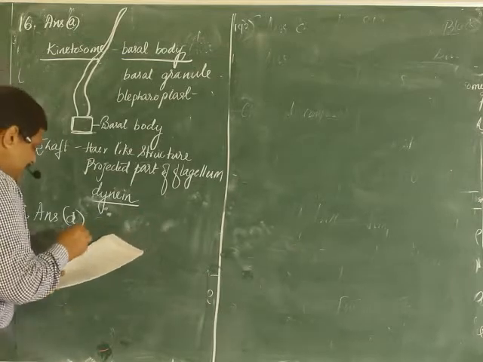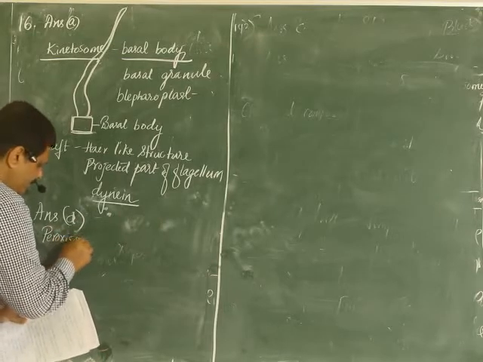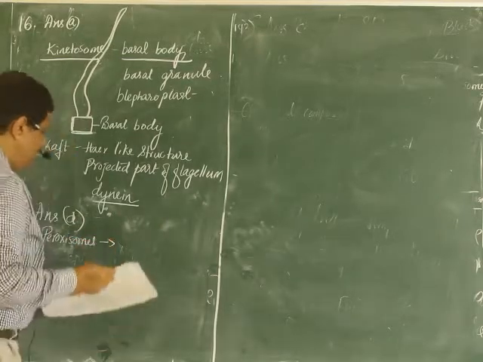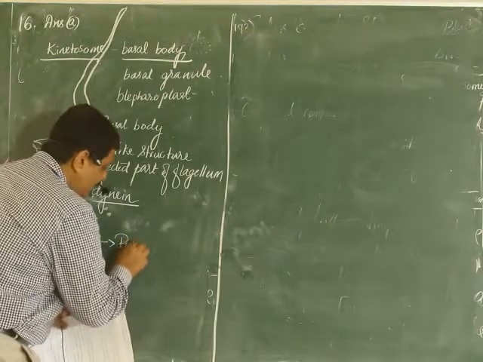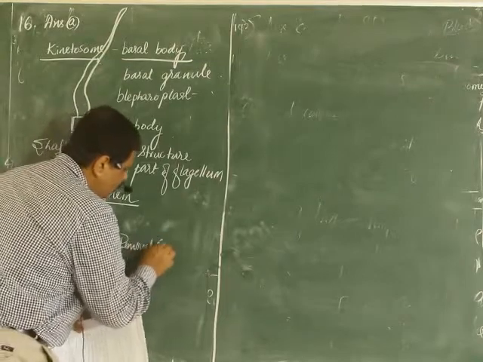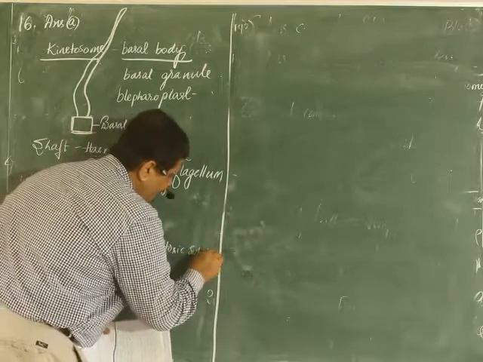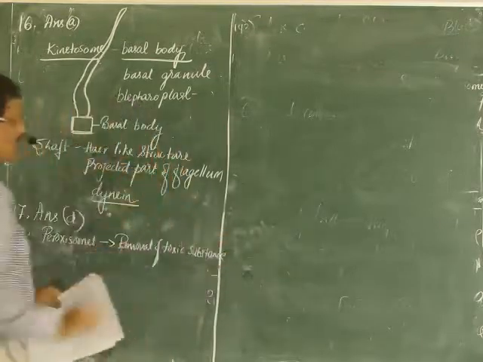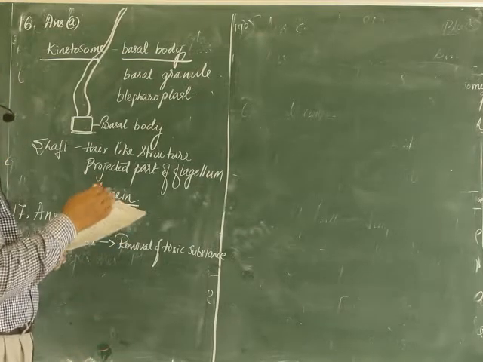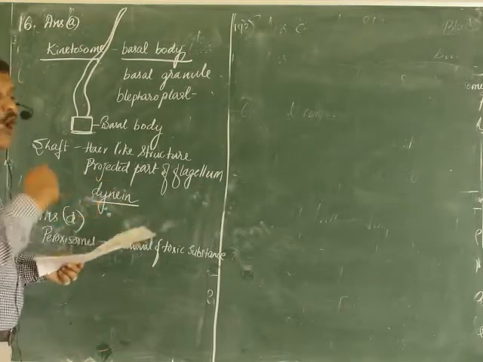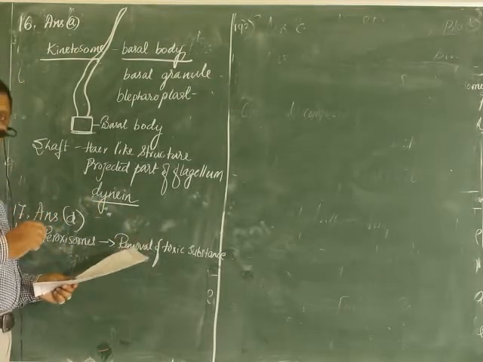Because peroxisomes help in the removal of toxic substances. For example, while consuming food, if there is a small trace of phenol entering our food, that phenol is poisonous.